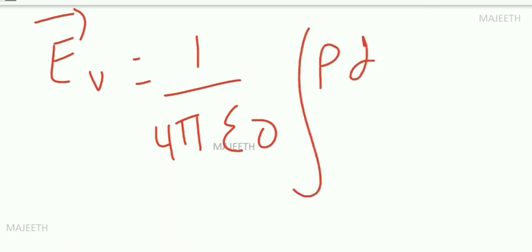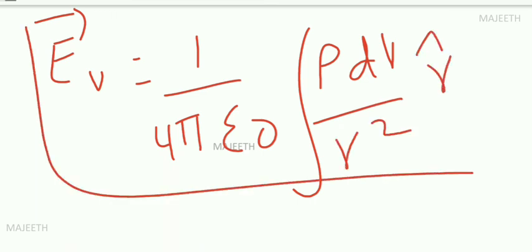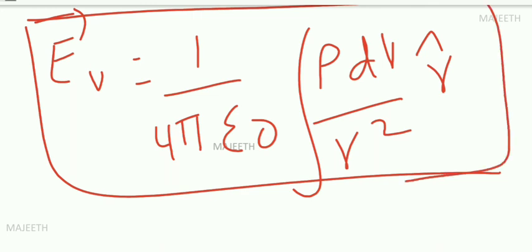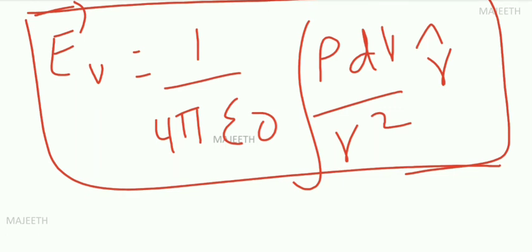So now what is my E due to volume charge density? E_V is equal to, as usual, 1 by 4 pi epsilon naught integral. Instead of dq, we write rho dV divided by r squared into r cap. So these three equations are very important equations. Let me solve some problems based on these equations in a later class. So this is what we have to understand in this class. Please don't forget the wonderful examples.